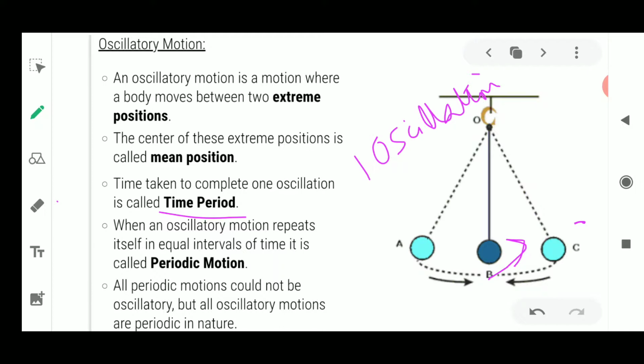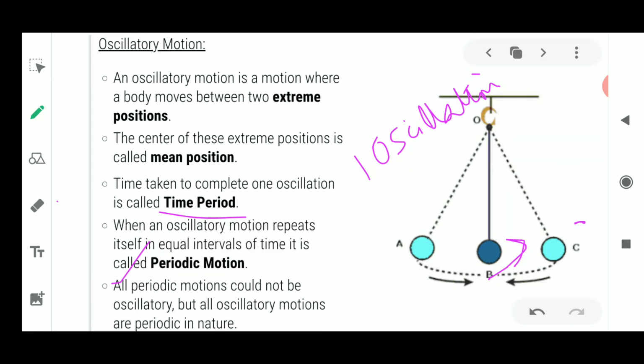Okay, but all oscillatory motion is periodic motion. Yes, this is a very true statement, and everybody should understand this last part. What does it say? It says that all periodic motion could not be oscillatory. Now if you say that only to and fro type of motion is said to be oscillatory motion, so all oscillatory motion is periodic motion.